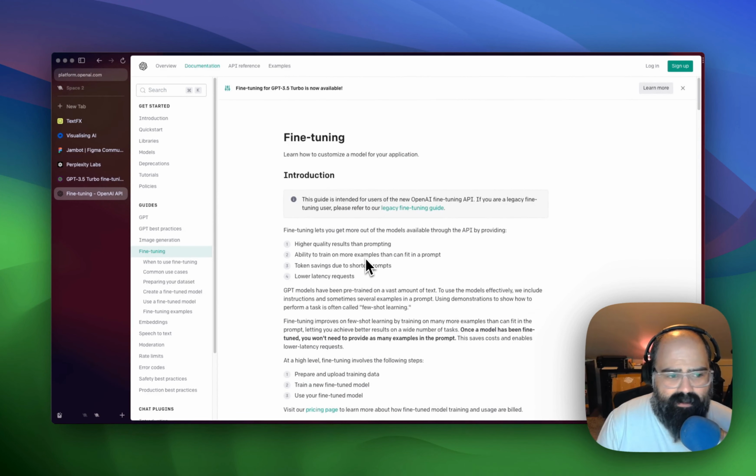This just came out this week. I'm sure we'll start to hear more about this in the coming weeks. So that is the fine-tuning API from OpenAI, sorry. And I think that might do it for us this week.